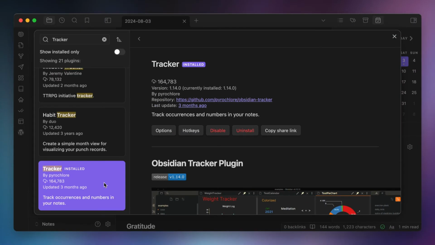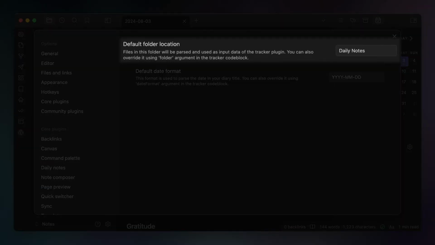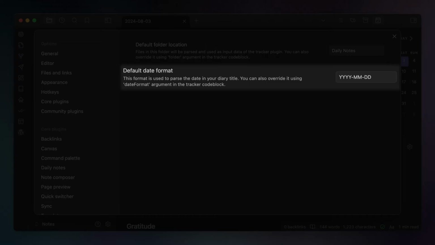But for now, to install Tracker, just go to the Community Plugins directory, install and enable the Tracker plugin, and then go to the Tracker settings and make sure that it's pointed at your Daily Notes folder and that the date formatting is the same as what you use for your Daily Note files.